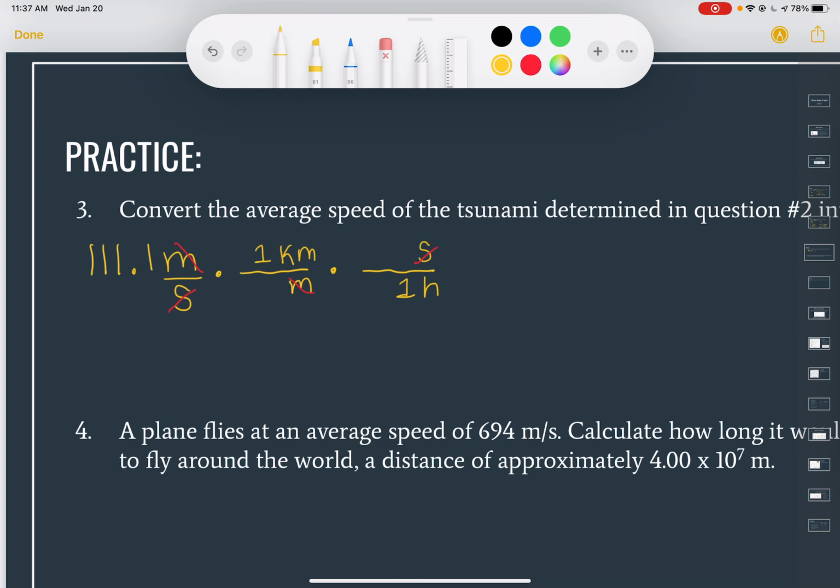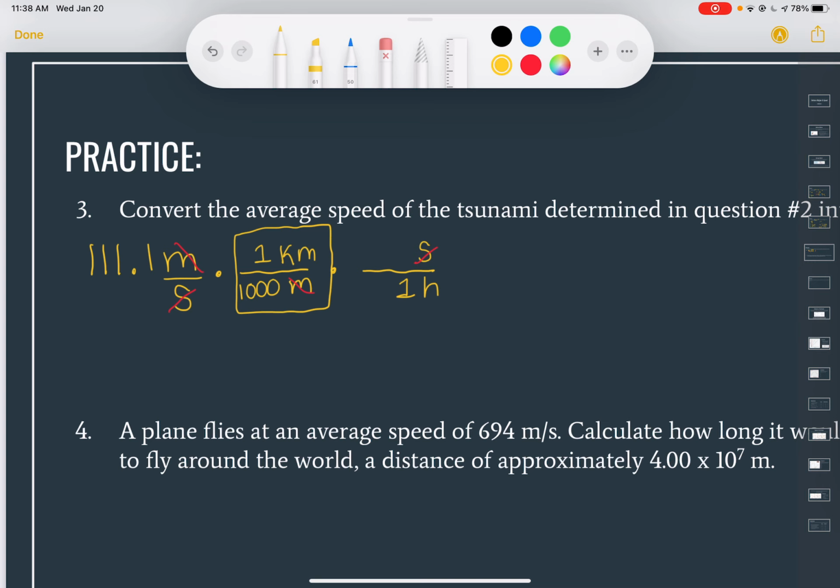So to focus on this specific conversion, what I think about in my head is, well, 1 kilometer is how many meters? And if you remember this, hopefully, it's 1,000. So there's 1,000 meters in 1 kilometer.